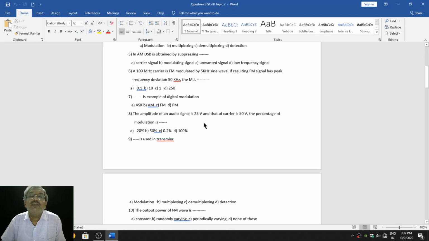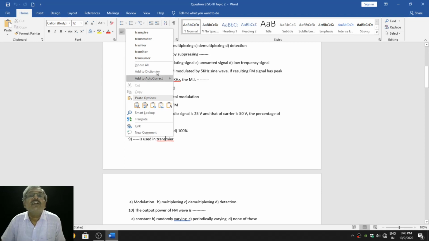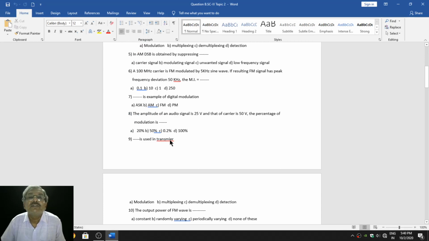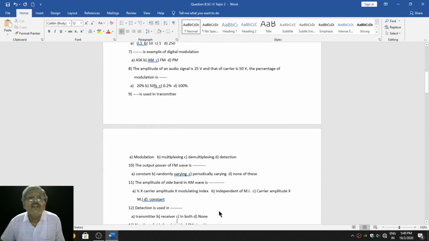The amplitude of an audio signal is 25 volt and that of carrier is 50 volt. The percentage of modulation is dash dash. So here modulation index is expected to be calculated. In amplitude of modulated wave equation, you will get the formula. Dash is used in transmitter. Alternatives are given. Try to solve it.